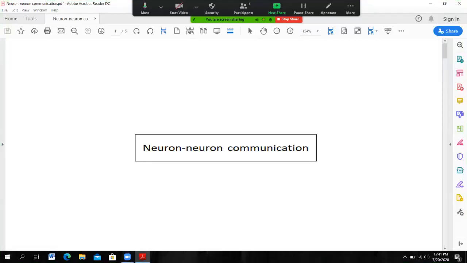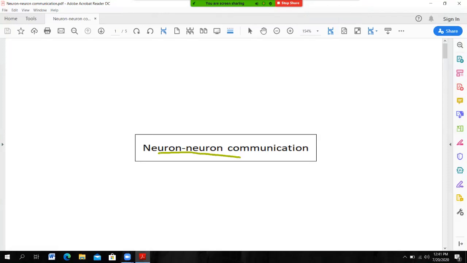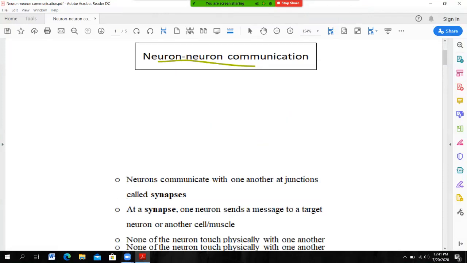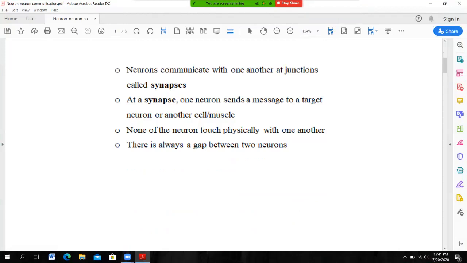So today we will discuss neuron to neuron communication. As you know, in the body there are millions of neurons and none of the neurons touch physically with one another. There always exists a gap between two neurons, and that gap is called a synapse or a synaptic cleft. So neurons communicate with one another at a junction called a synapse.